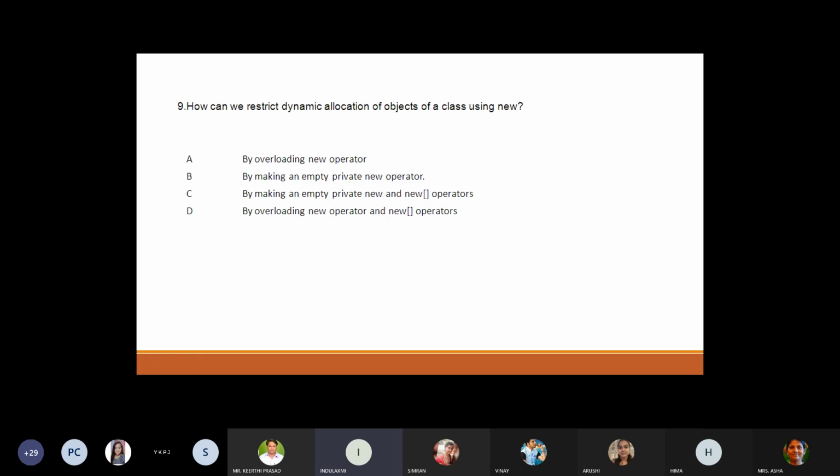How can we restrict dynamic allocation of the objects of a class? How can we restrict the allocation of the objects by using new? Option A, by overloading the new operator. Option B, by making an empty private new operator. Option C, by making an empty private new operator or by overloading a new array operator. Can anyone answer?